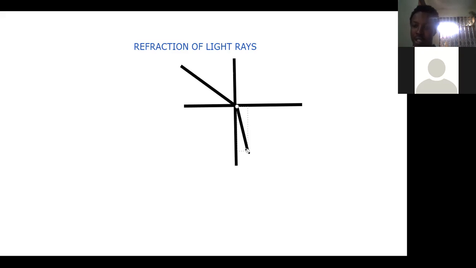So there's a change in your speed as a result of your change in direction. Basically, that's what happens when we're talking about refraction.